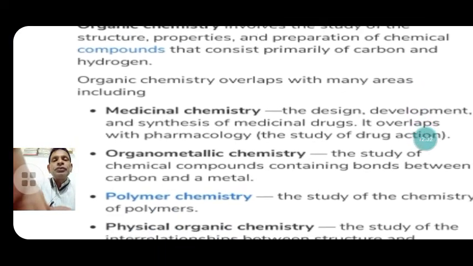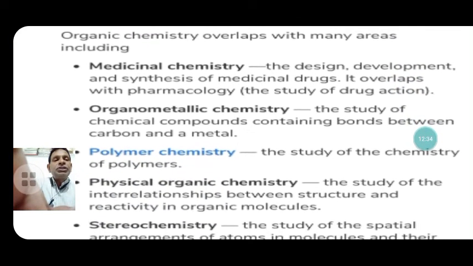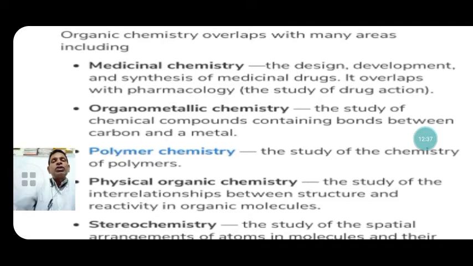Here, the sub branches of organic chemistry begin with medicinal chemistry. Medicinal chemistry is related to medicines, drugs and chemical substances that affect the organism, human or plant.